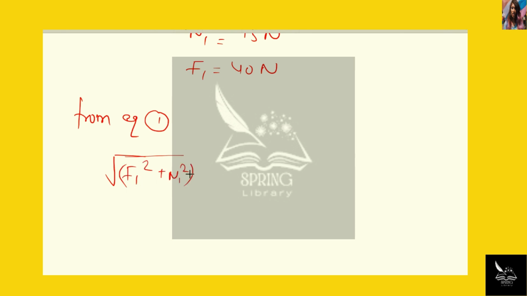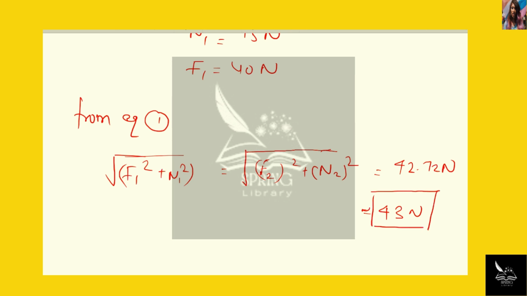This is the resultant force at hinge A. This will equal the force at hinge B, that is under root of F2 square plus N2 square. Both will be equal, and this will come out to 42.72 Newton, or I can say 43 Newton. So this is the answer for the given question. Thank you.